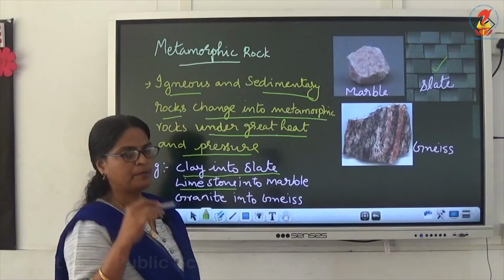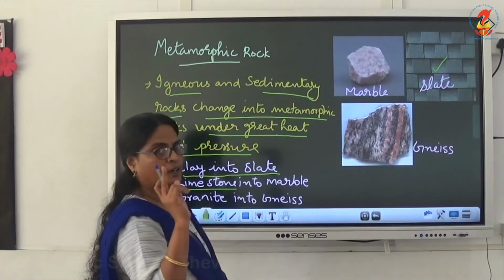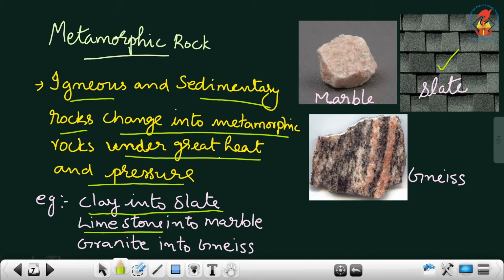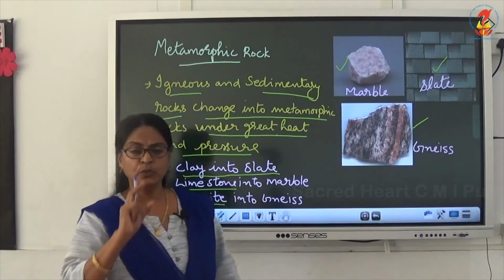I have shown you the picture of limestone. Limestone can change into marble. Marble is a metamorphic rock. Then granite. Granite is an igneous rock that changes into gneiss.